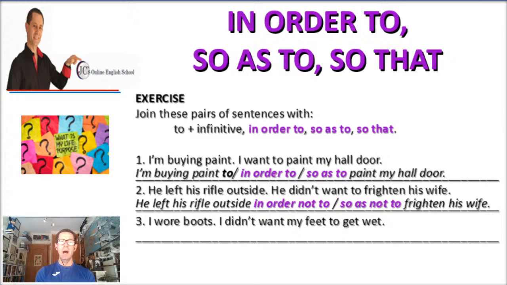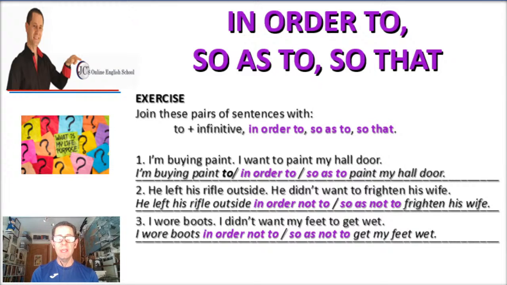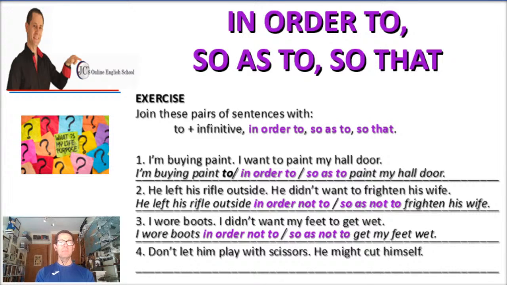Number 3. I wore boots. I didn't want my feet to get wet. Okay, all right. So first sentence, I wore boots. Second sentence, I didn't want my feet to get wet. Now, how do we combine them? We combine them like this. I wore boots in order not to get my feet wet, or you can also say, I wore boots so as not to get my feet wet. Okay, once again, we have the not before the to. Okay, don't forget that.